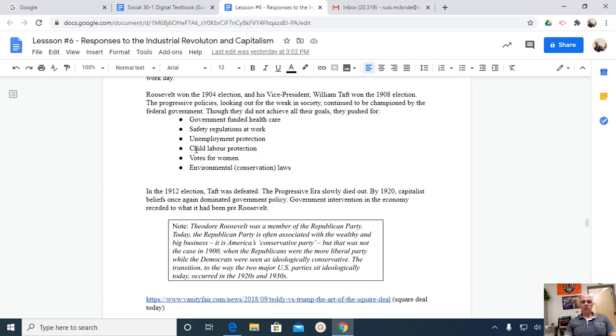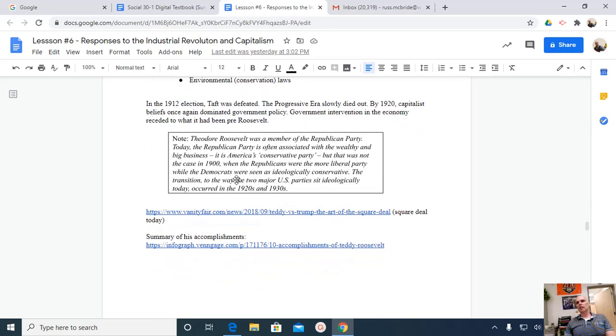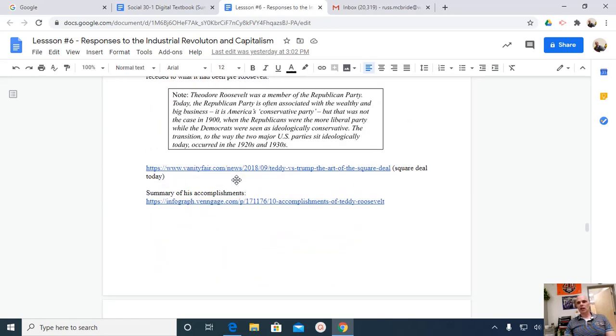And not only that, but society needs to evolve not just economically, but also socially. Women need to have the vote. And even environmental conservation laws. At the turn of the 20th century, this would be an idea that is decades ahead of its time.